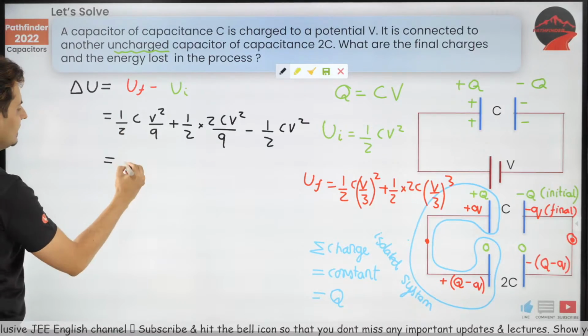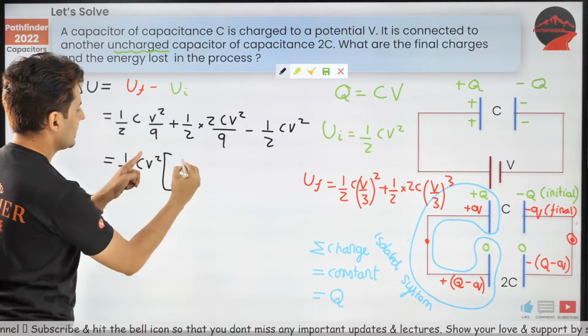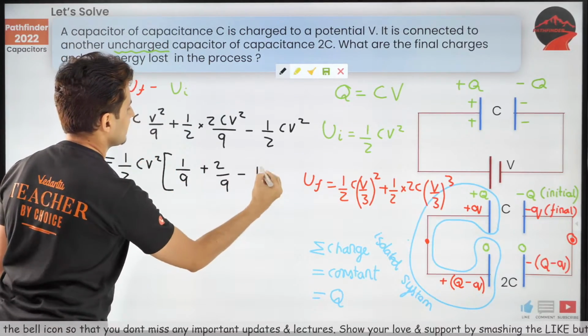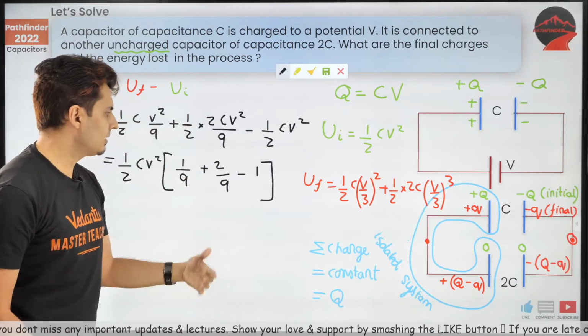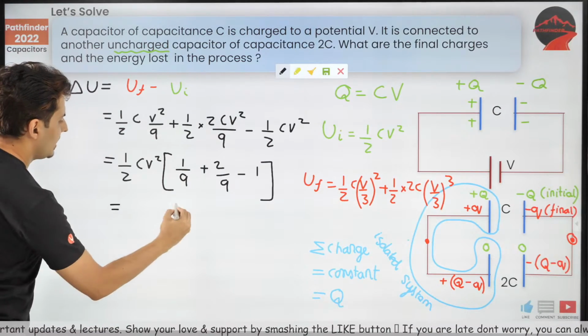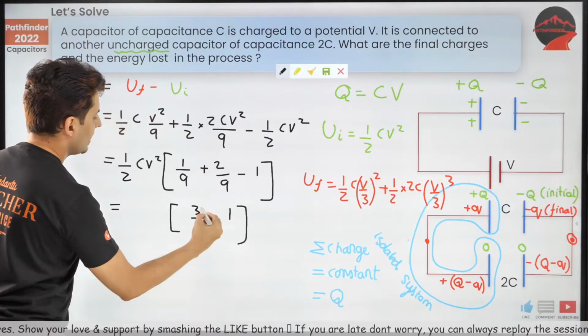Half C V square I can take out as common. So I have 1 by 9 plus 2 by 9 minus 1. Check this out. Half CV square has been taken out common. 1 by 9 plus 2 by 9, well, that's 3 by 9, correct? And you can cancel this.